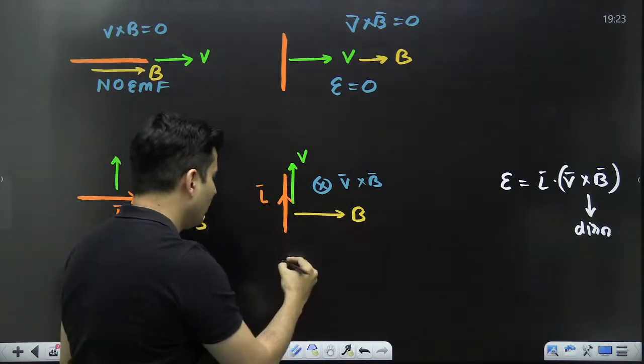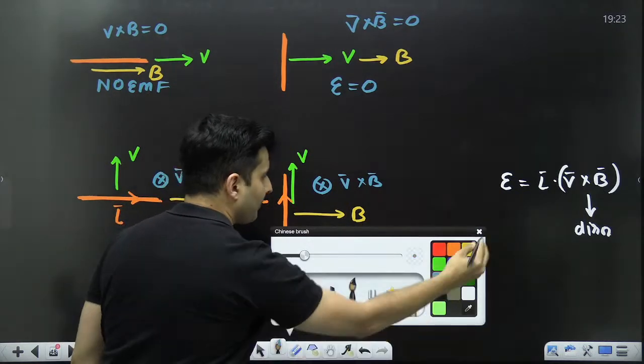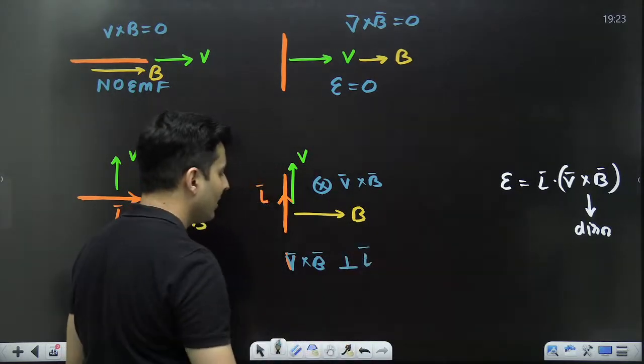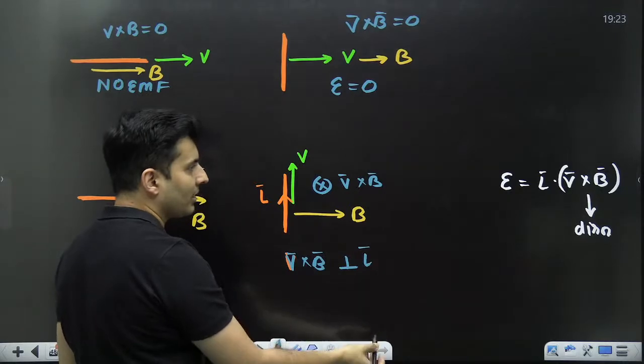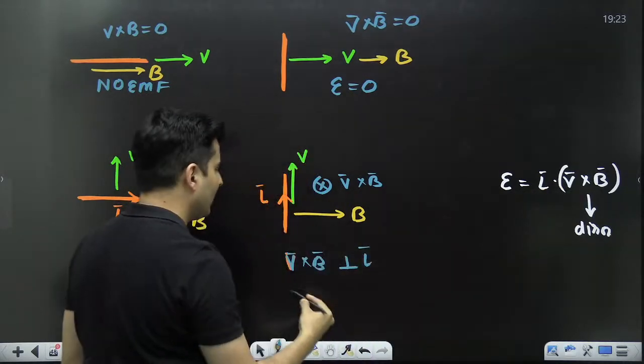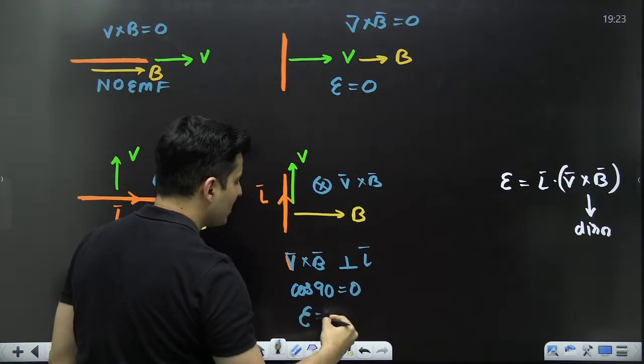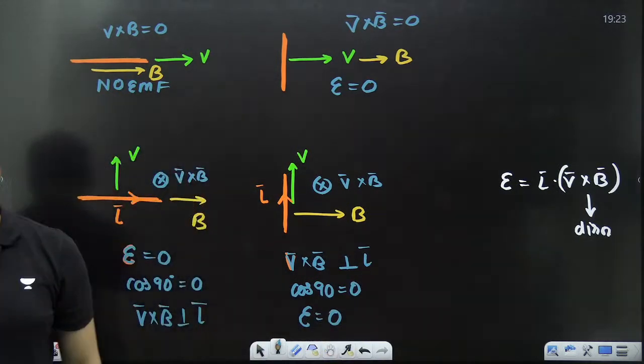So again, don't you see V cross B is actually perpendicular to the length? So what will be their dot product? Cos 90 is 0. Hence, the induced EMF is again 0. Got it clear?